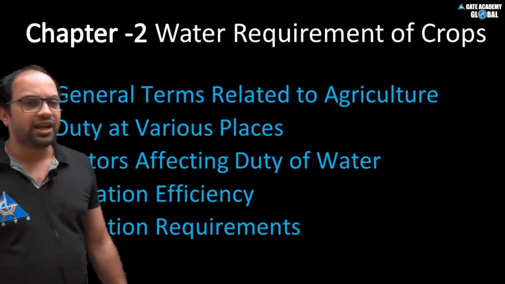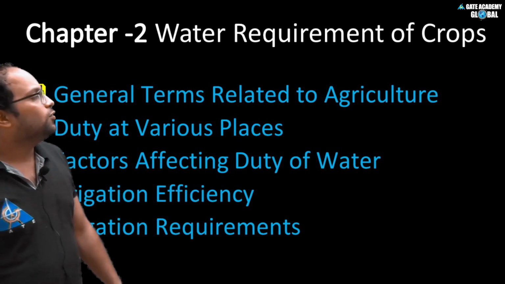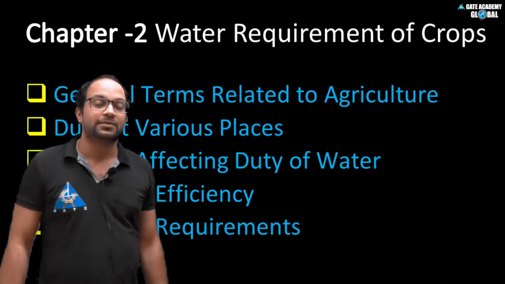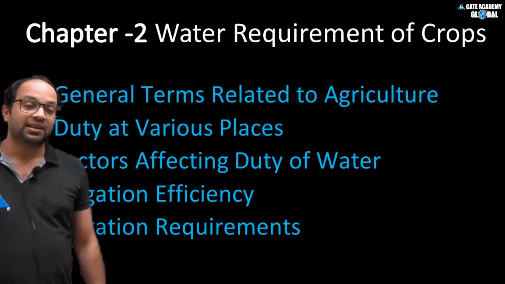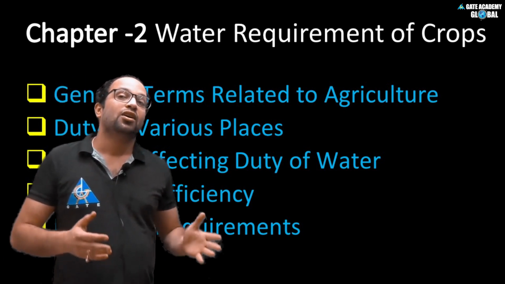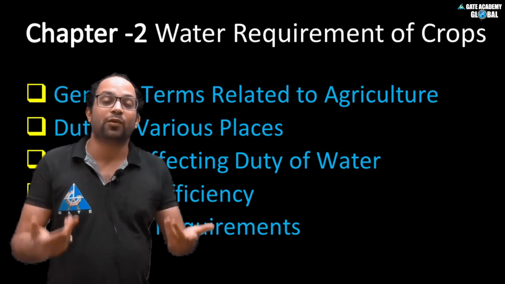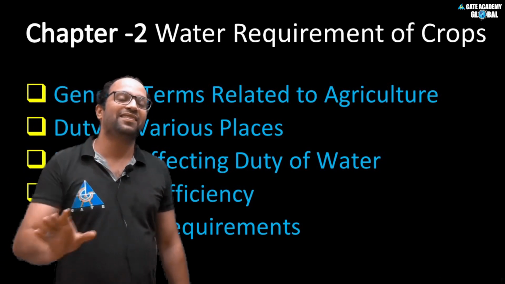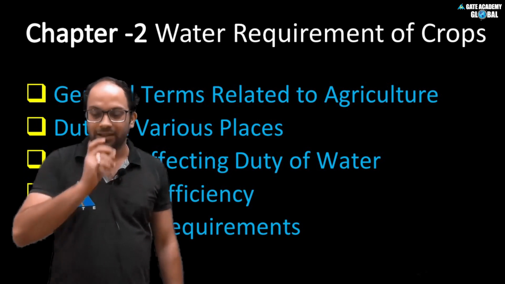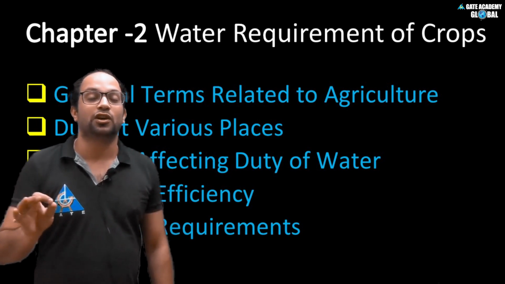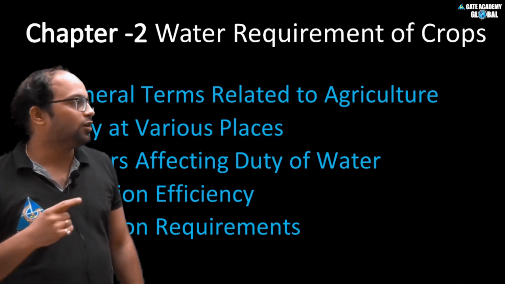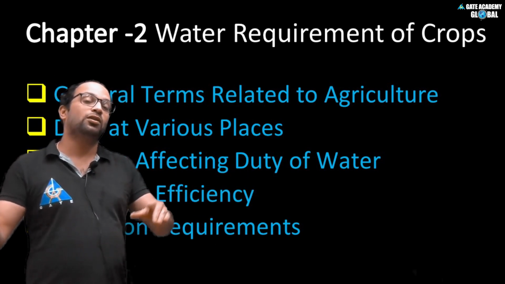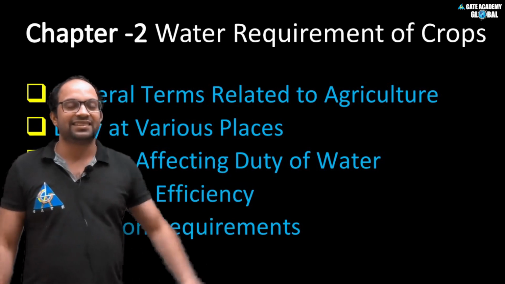After that we will see what the irrigation requirements will be in your field as well as in the canal, or what the real requirement of any plant will be. That is called consumptive irrigation requirement, or consumptive use of plant: how much water will be consumed by the plant and how much water you want to supply. That we will see in these topics.